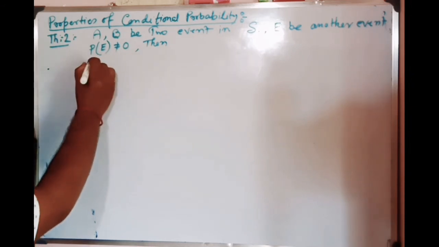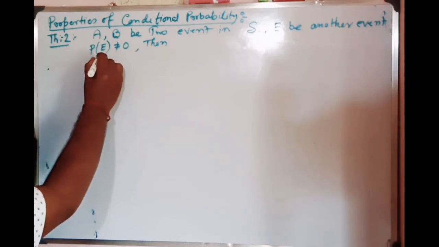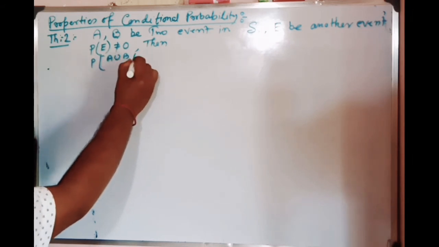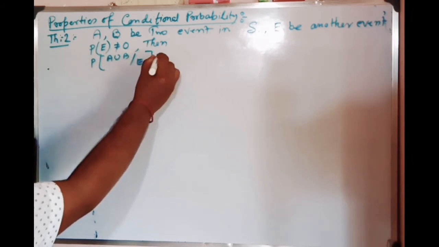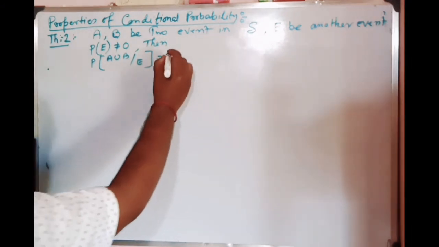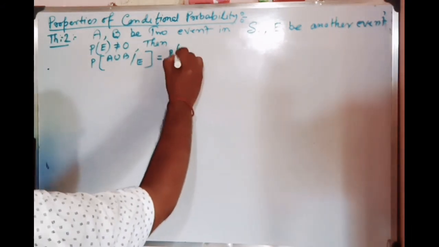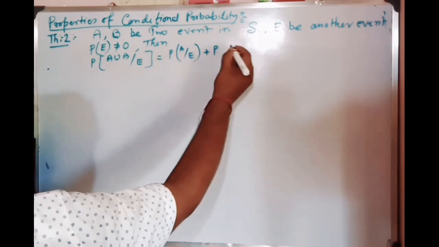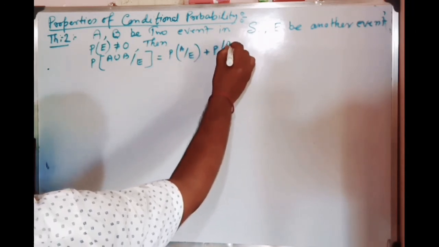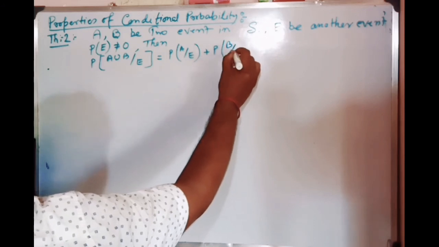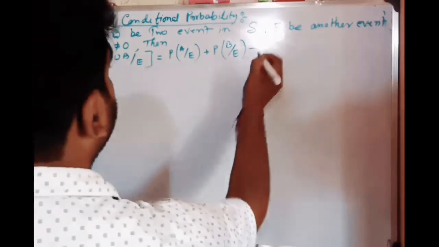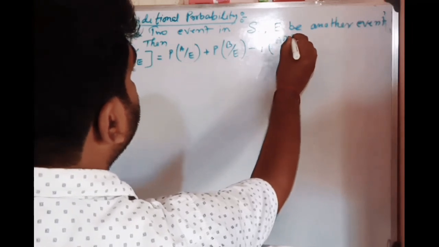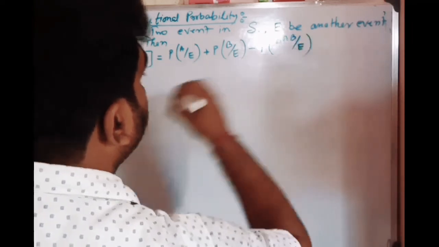Then P(A union B by E) equals P(A by E) plus P(B by E) minus P(A intersection B by E).